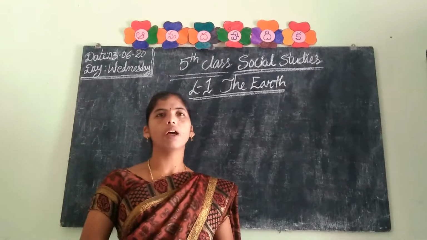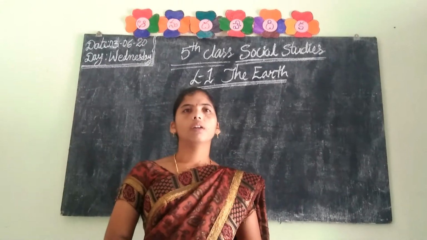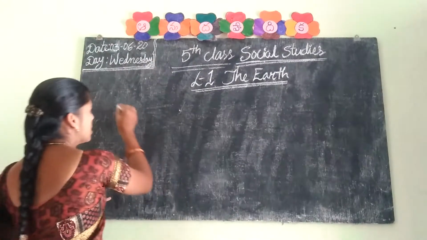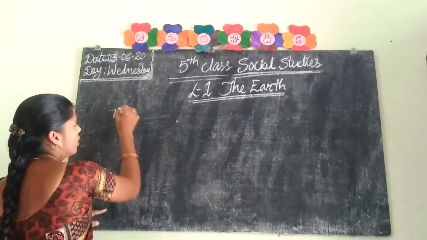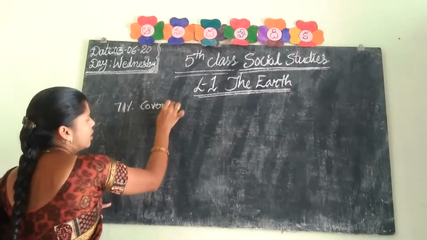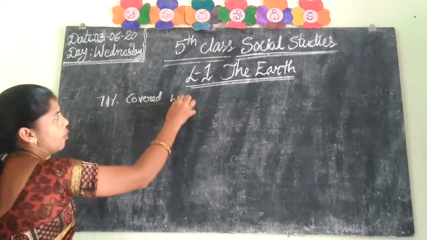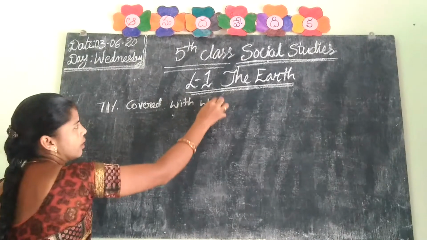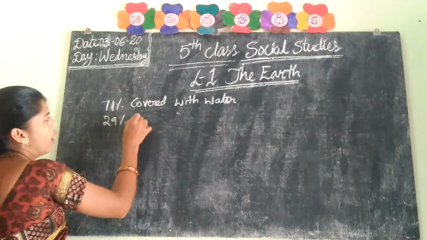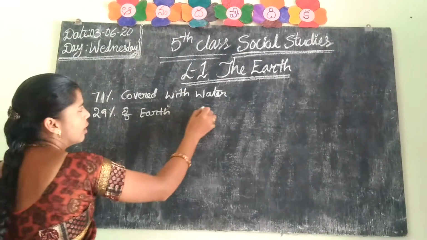When compared to the other planets in the solar system, only earth has living things. Why? Because 71% of earth is covered with water. The remaining 29% of earth is covered with land.